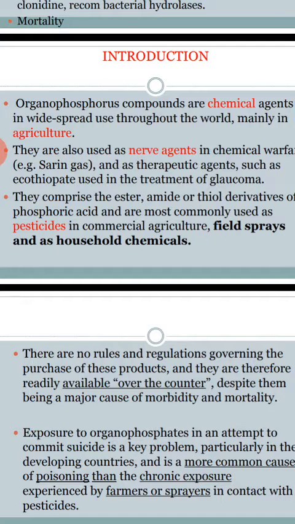Organophosphorus compound poisoning generally occurs because of either acute exposure or chronic exposure.